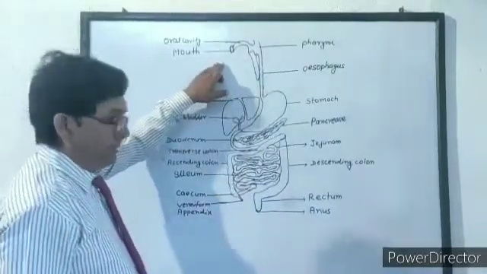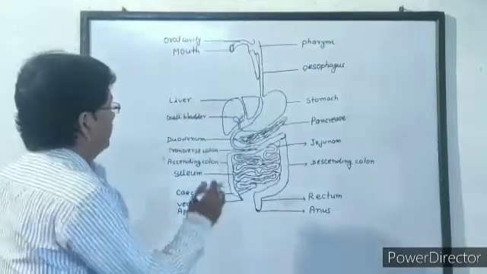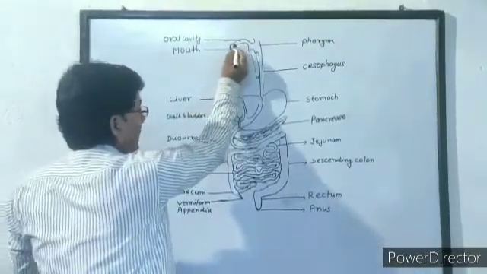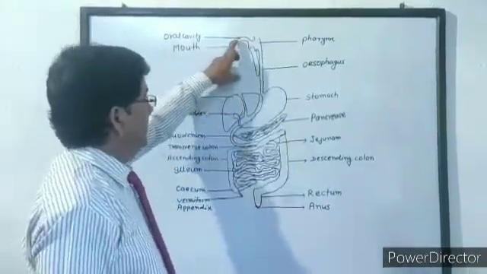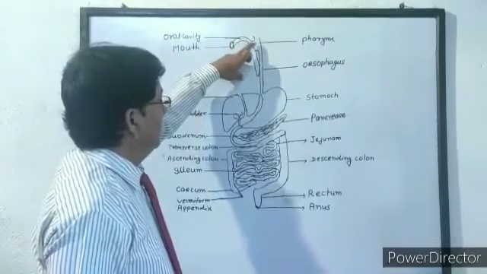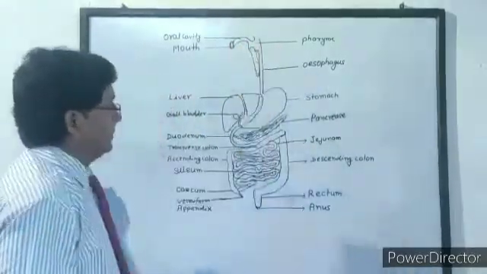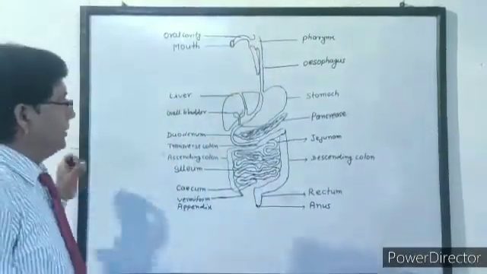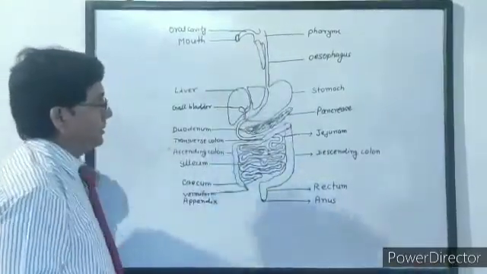Teeth help in mastication of food. The tongue mixes saliva in food, and in the oral cavity food is masticated and saliva is mixed with food. The tongue also takes the taste of food. Then food is engulfed into the pharynx. The pharynx is a common opening of the respiratory system and digestive system. Here the laryngotracheal chamber is also present, which is also called the voice box.